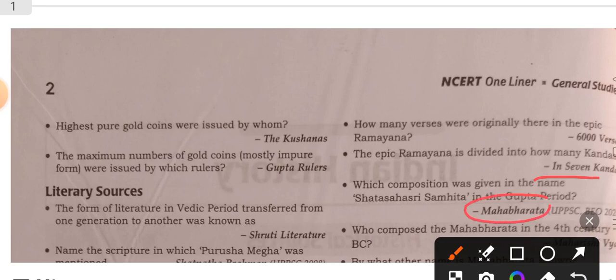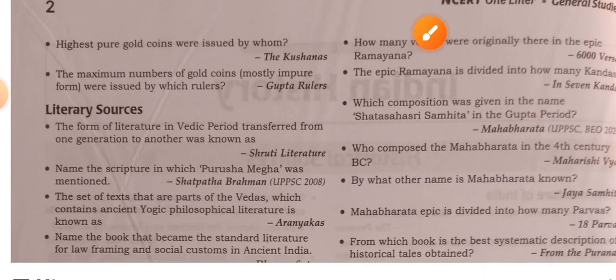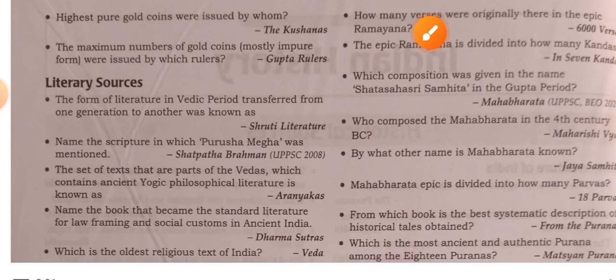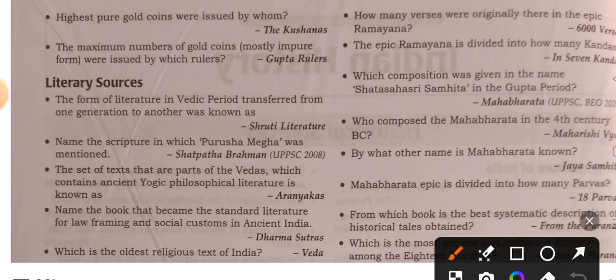Mahabharata. Who composed Mahabharata? Maharshi Vyasa. By what other name is Mahabharata known? Mahabharata is also known as Jaya Samhita.